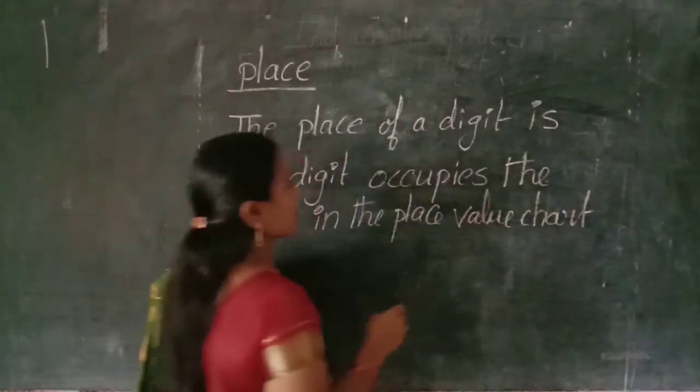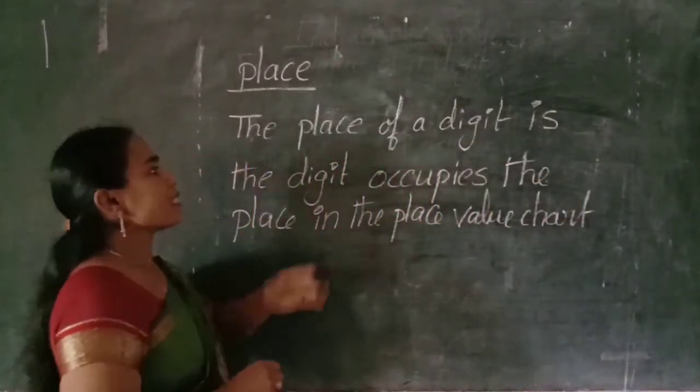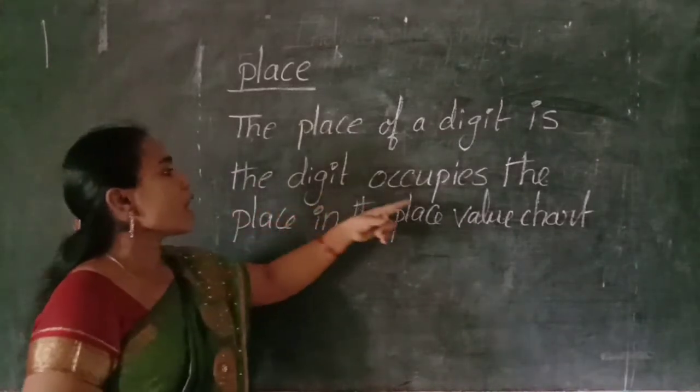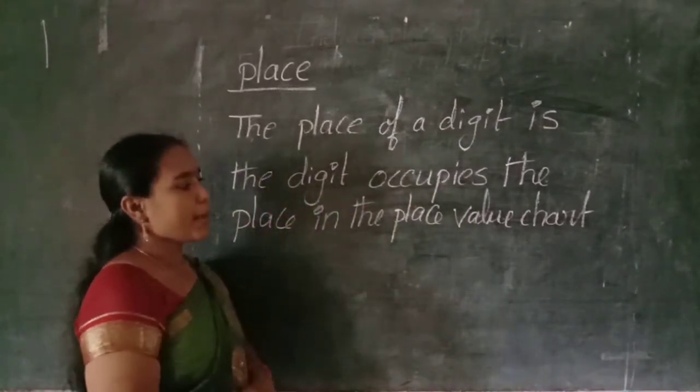Okay, children, read the definition. The place of a digit is the place the digit occupies in the place value chart.